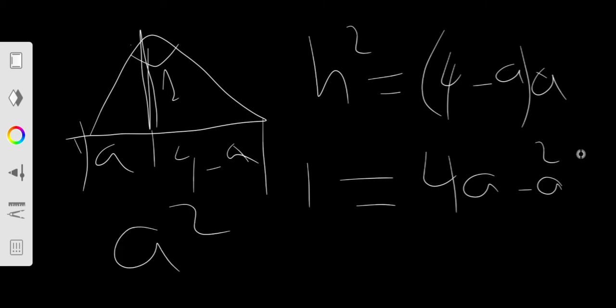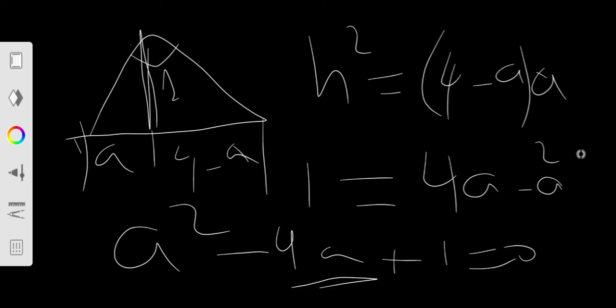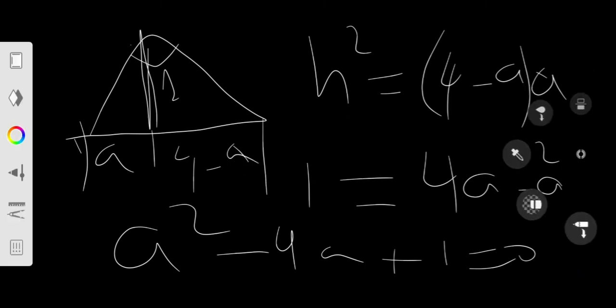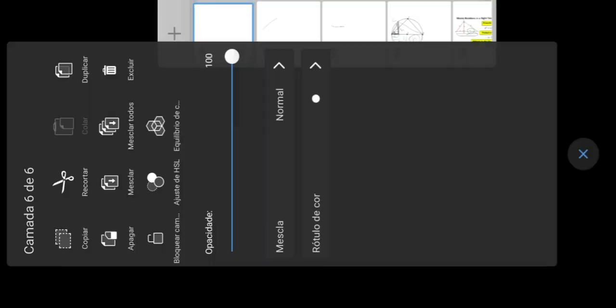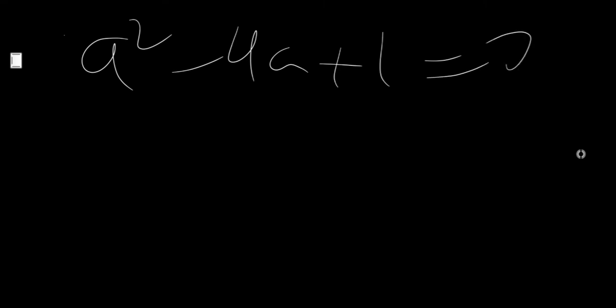So a squared minus 4a plus 1 equals 0. So remember, why are we finding a? Because if we find a, we can find the tangent of theta. Okay, by solving this quadratic equation, you can find the value of a. So it was a squared minus 4a plus 1 equals 0. Solving this by the quadratic formula, you will find, I think, 2 plus or minus the square root of 3.